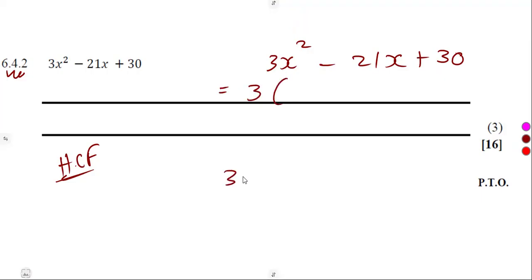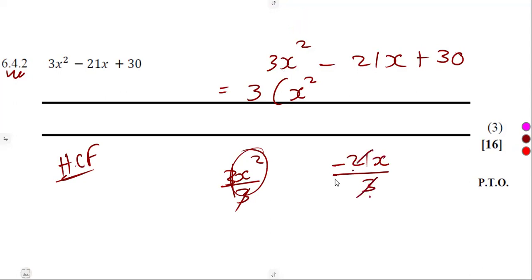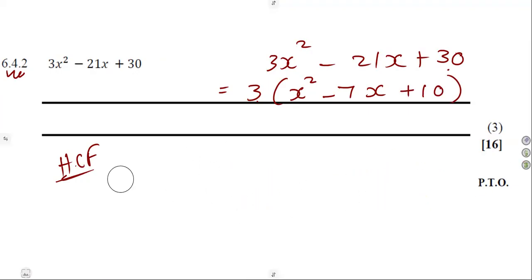Then we divide. Remember, 3x squared divided by 3, this will cancel, and you remain with x squared. Minus 21x divided by 3 gives us a minus 7x. Then 30 divided by 3 gives us a positive 10. Yes, it's very true that we did factor out the highest common factor, which is 3.